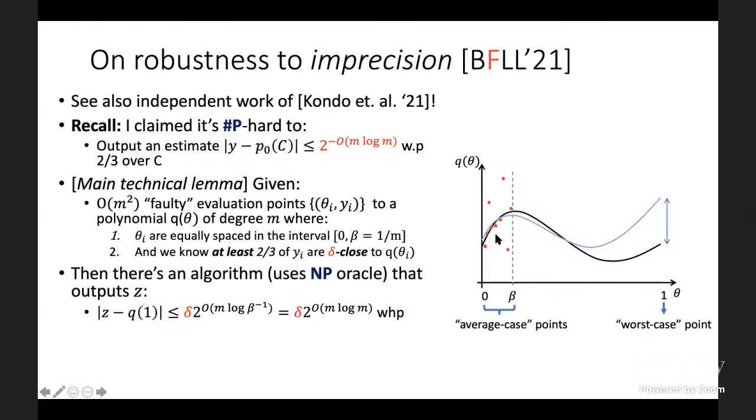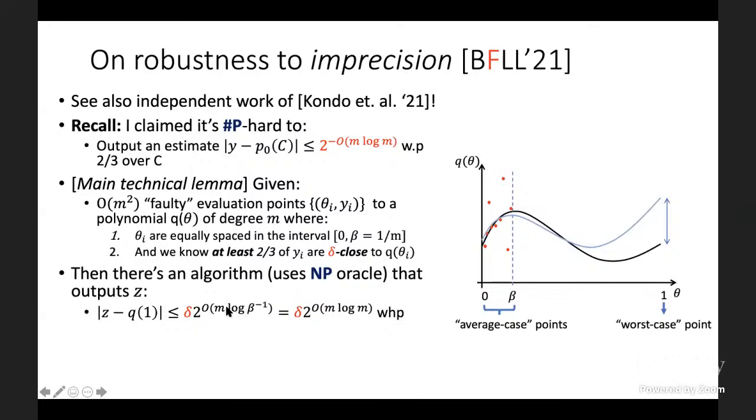Okay, so in other words, what this algorithm does is something like this. It's going to output another polynomial, this blue polynomial. The guarantee we'll have about this blue polynomial is that it will agree with a potentially different 2/3 of these red points. And what we show is no matter how this polynomial is outputted by the algorithm, the evaluation of this polynomial at 1 is sufficiently close to the evaluation of the original polynomial, this black curve at 1. And I'll say this is an exponential improvement over prior work in the following sense, in terms of beta.